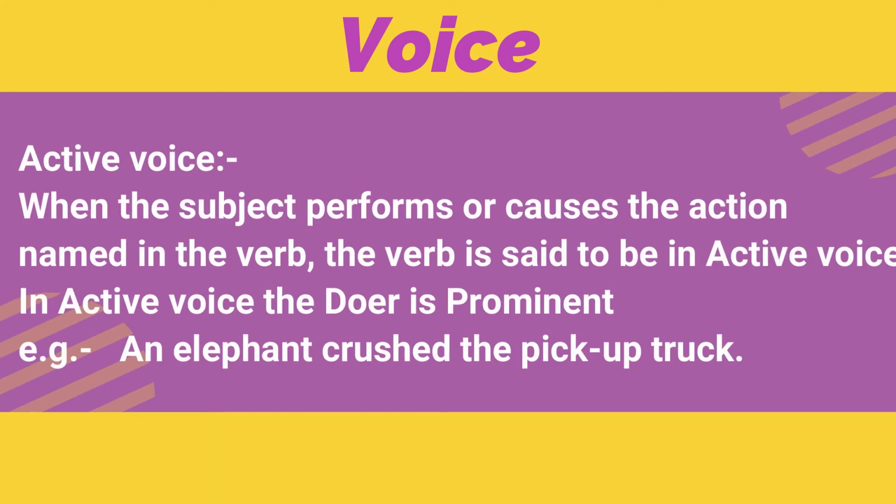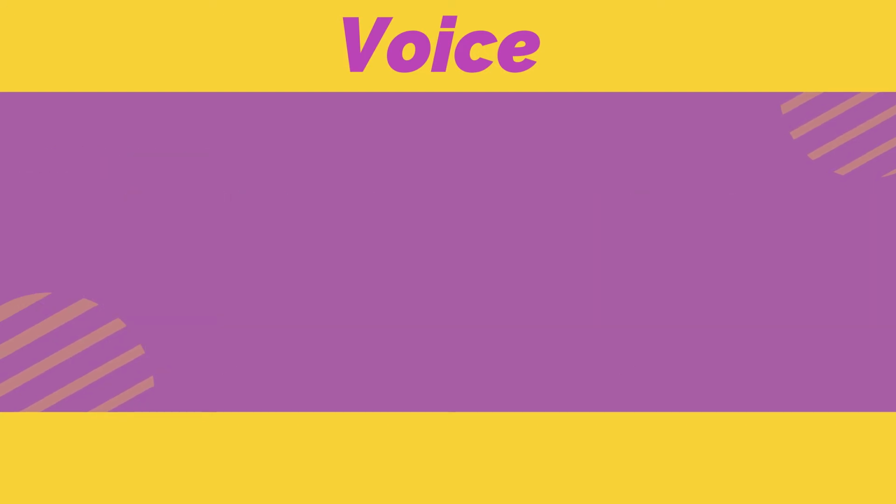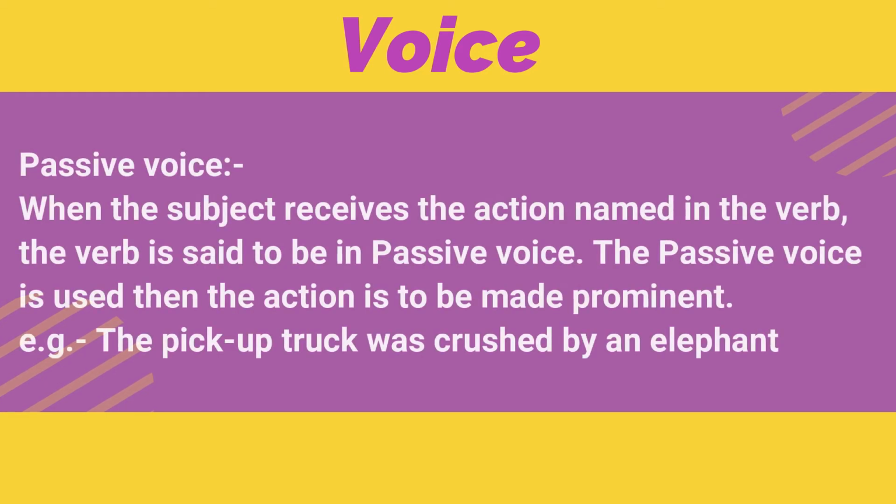So, when the subject performs or causes the action, the verb is said to be in active voice. In active voice, the doer is prominent. For example, an elephant crushed the pickup truck. When the subject receives the action, the verb is said to be in passive voice. The passive voice is used when the action is to be made prominent. For example, the pickup truck was crushed by an elephant.